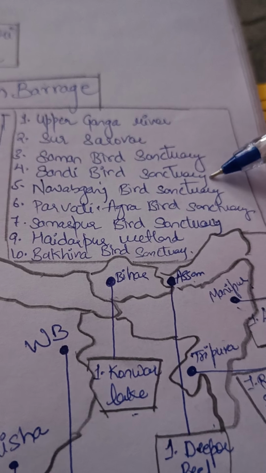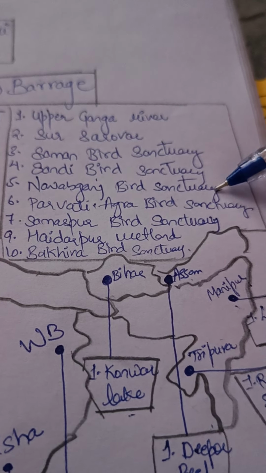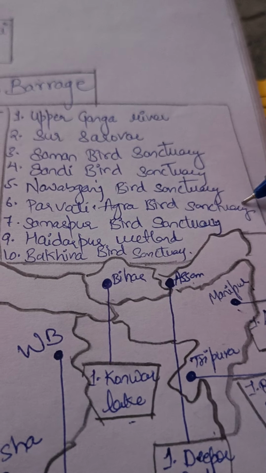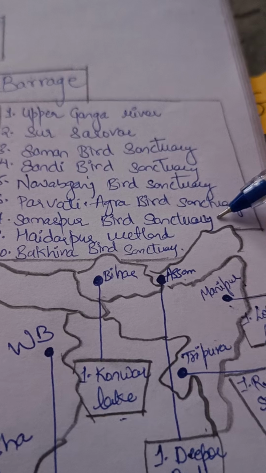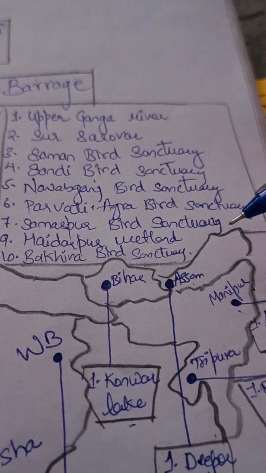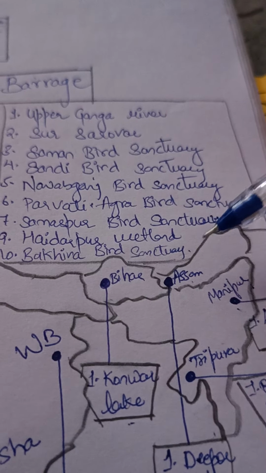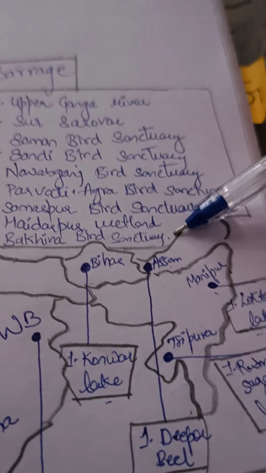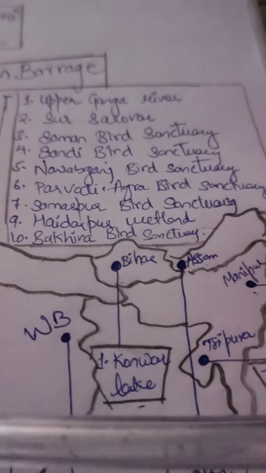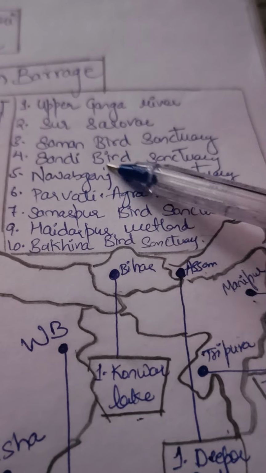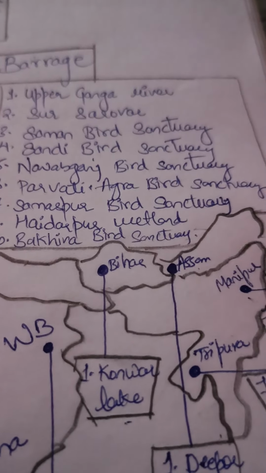Fourth is Sandi bird sanctuary. Fifth is Nawabganj bird sanctuary. Sixth is Parvati Agra bird sanctuary. Seventh is Samaspur bird sanctuary. Ninth is Haidarpur wetland. 10th is Bakhira bird sanctuary. Okay, and I think this is the 47th one because we have total 48. If Khijadia is 48, then Bakhira is 47.